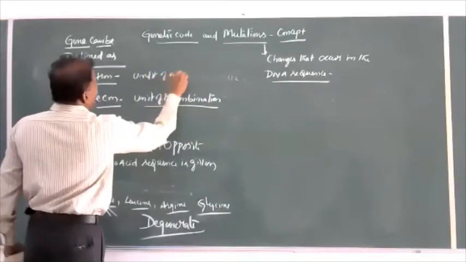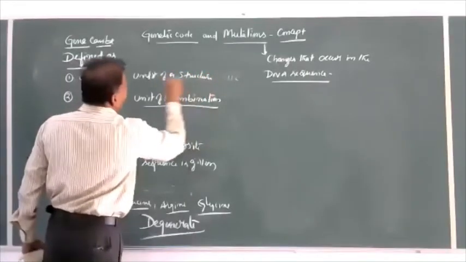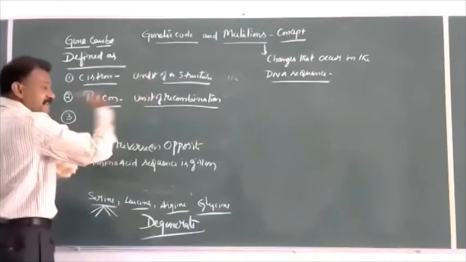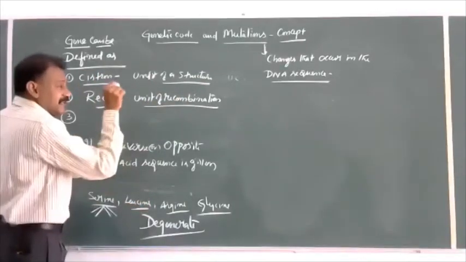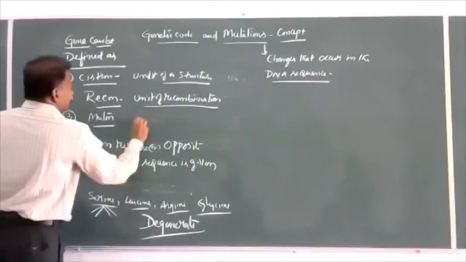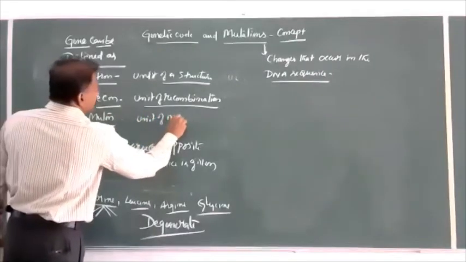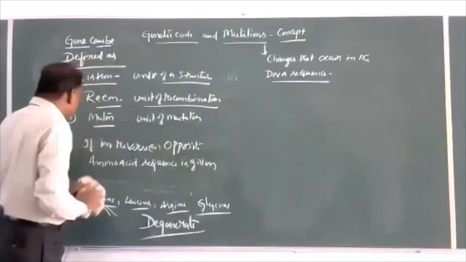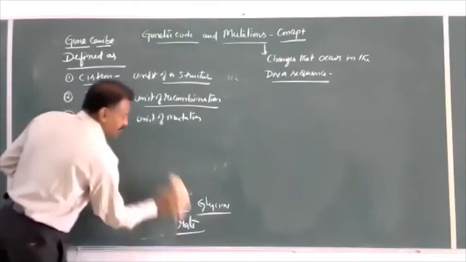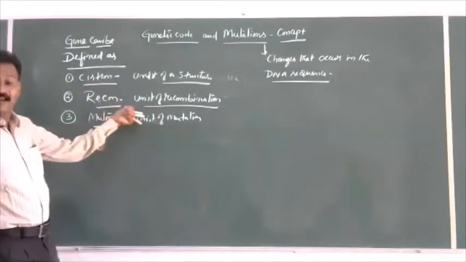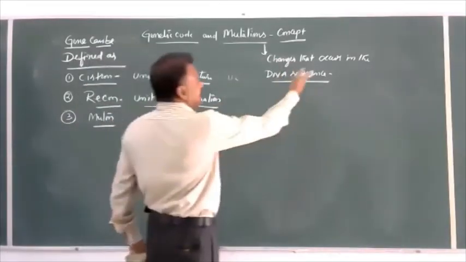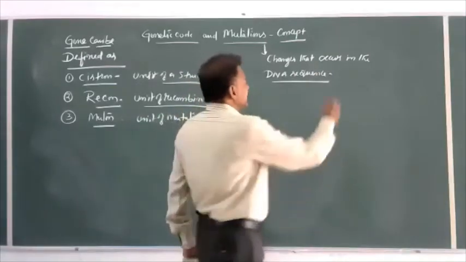Unit of a structure in the form of a polypeptide or protein. Any DNA anywhere in this DNA molecule, if a mutation occurs, which is called mutant, unit of mutation. So what is a gene? A gene may be considered as a cistron, a recon, a mutant. Here, changes that occur in the DNA sequence mean changes in the genes.